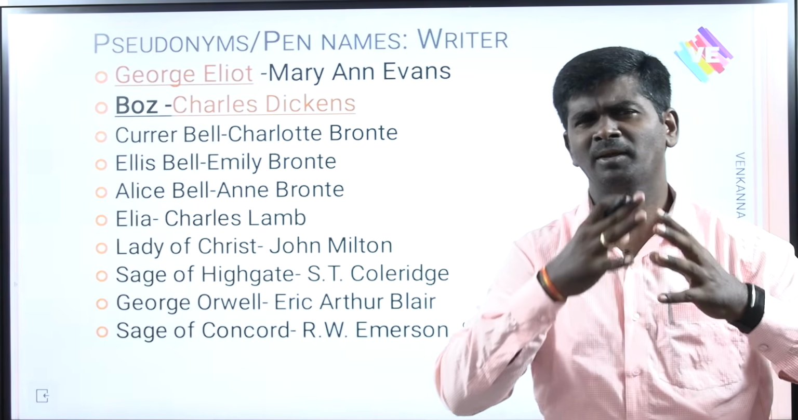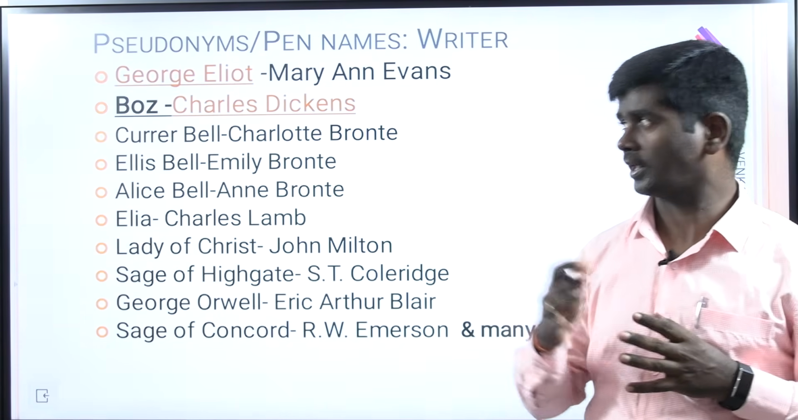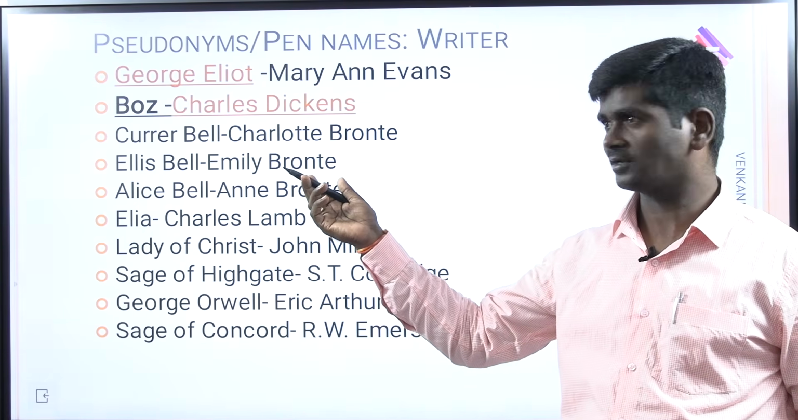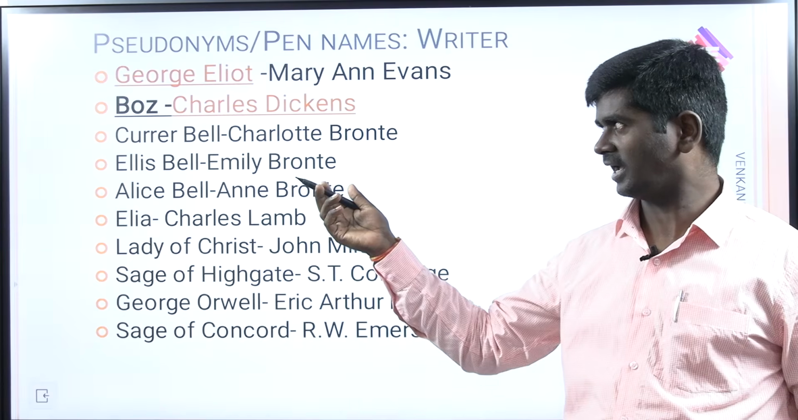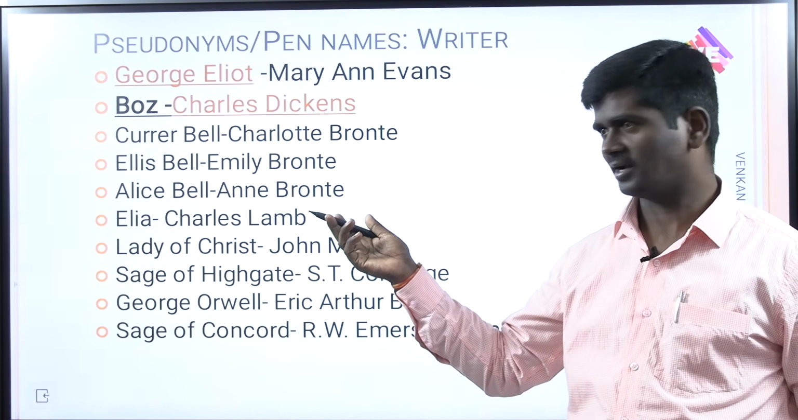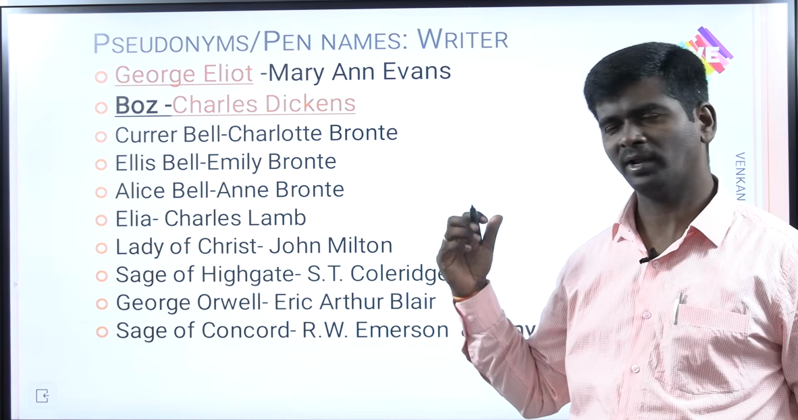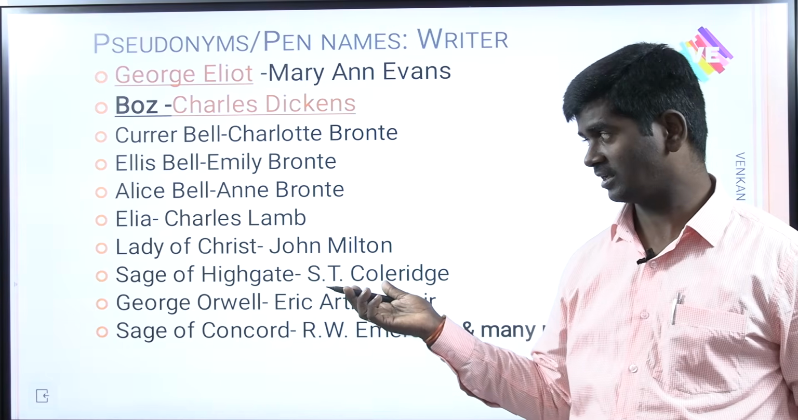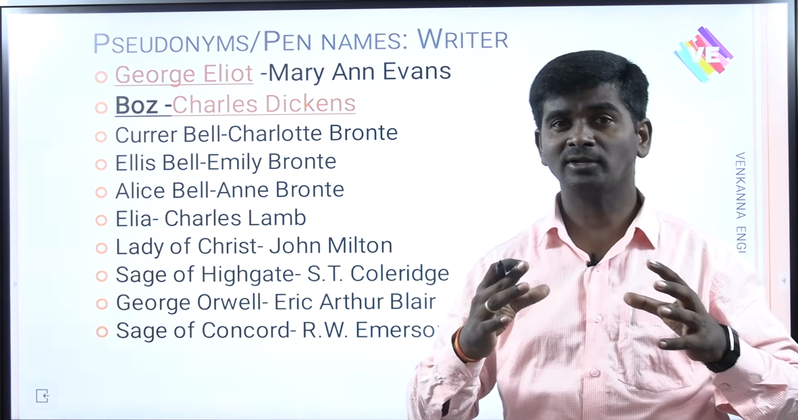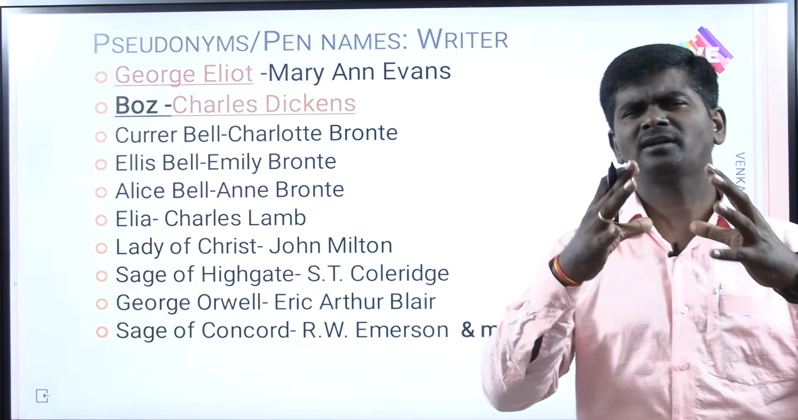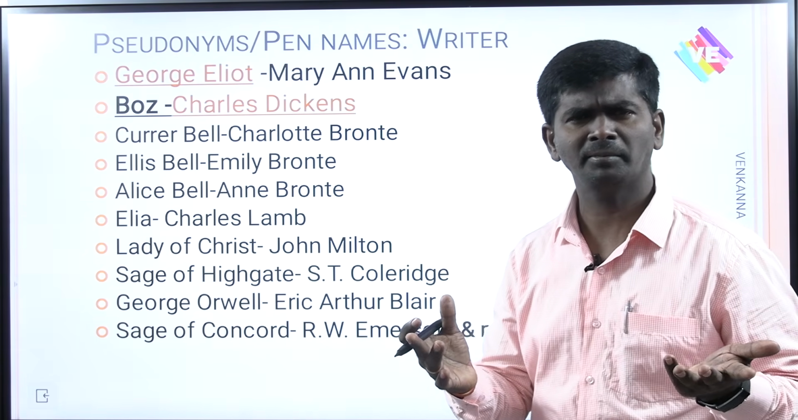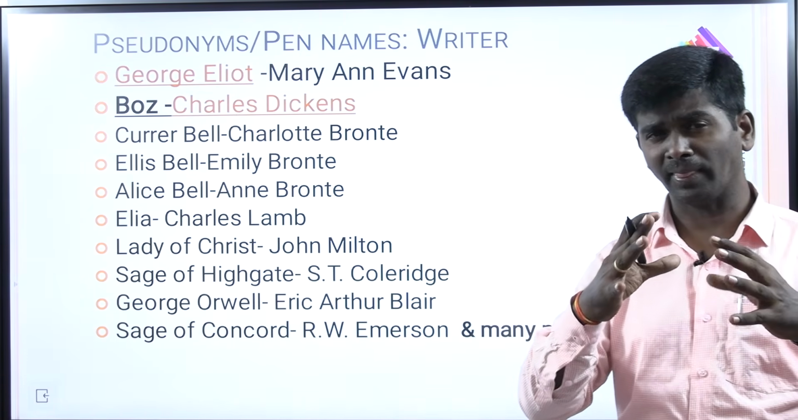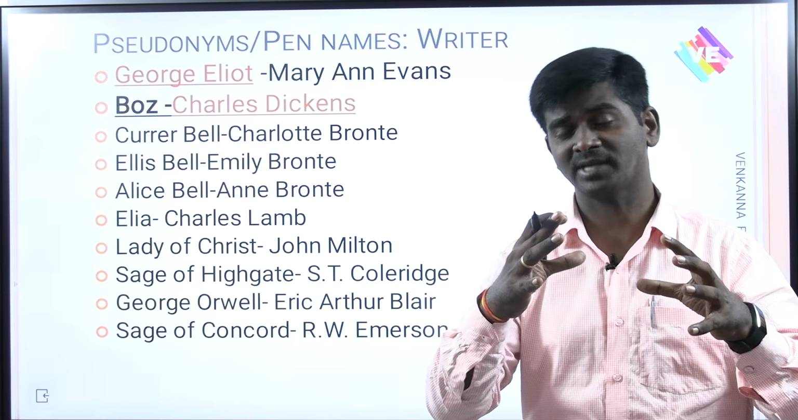Next, writer and pen name, my friends. You can see George Eliot, Mary Ann Evans; Charles Dickens, Boz; Charlotte Brontë, Currer Bell; Emily Brontë, Ellis Bell; Anne Brontë, Acton Bell; Elia, Charles Lamb; Lady of Christ's, John Milton; Sage of Highgate, S.T. Coleridge; Sage of Concord, Ralph Waldo Emerson; George Orwell, Eric Arthur Blair. Like that, there are more than 100 great writers with pen names. That's a common bit asked in the UGC entrance examination. It's the pen name of D.H. Lawrence. Like that, you need to know the popular pen names and the writers.